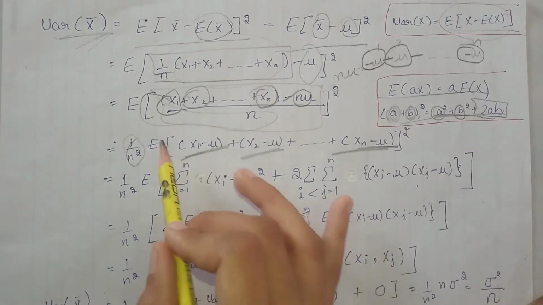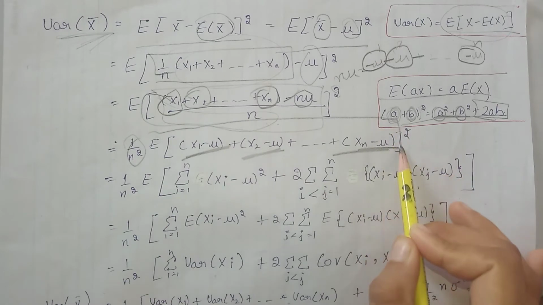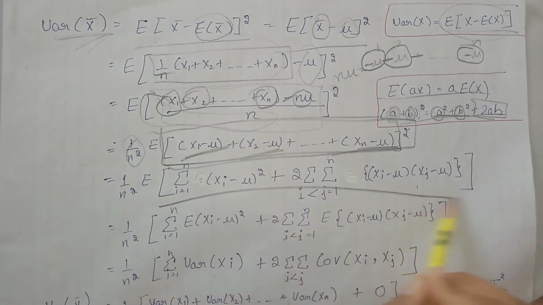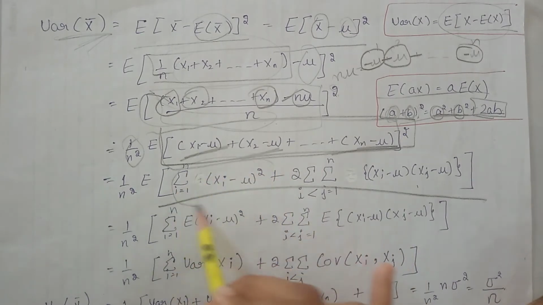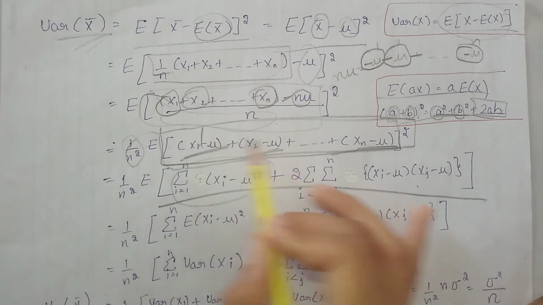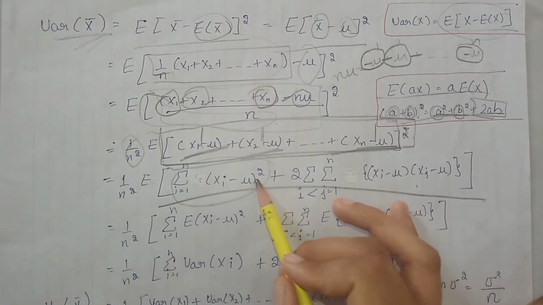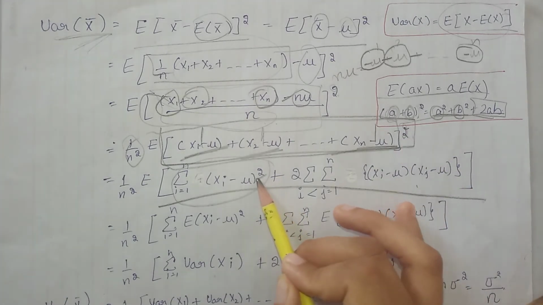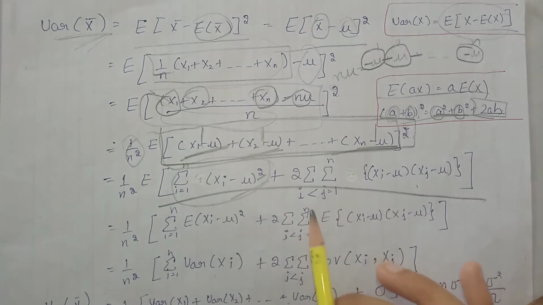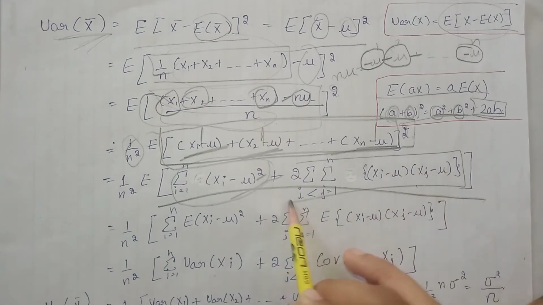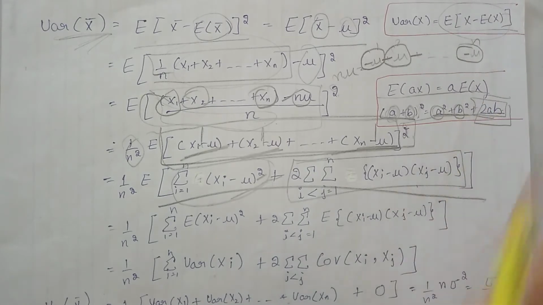So we can write all of this term as like this. Here this term represents that each and every term inside the square gets raised to power 2 at least one time, and then this term represents the cross terms. Now after taking expectation inside, we get these two terms.